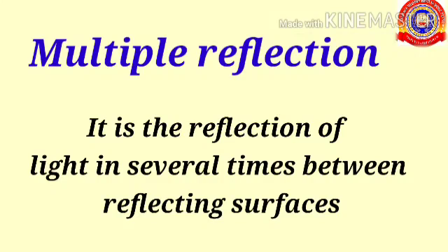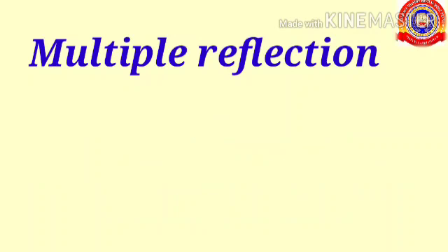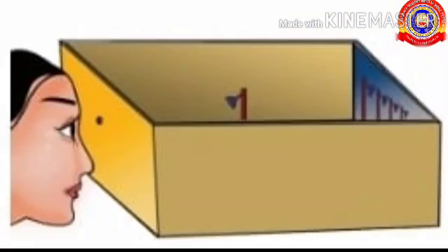Multiple reflection. It is the reflection of light several times between reflecting surfaces. Example, Royal Road in a chalk box. While constructing this, we have placed only one street light, but we can see a row of street lights inside the box. This is because of the formation of multiple images when we fix two plane mirrors on opposite sides of a chalk box with their reflecting surfaces facing each other.